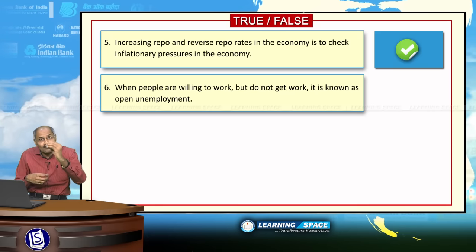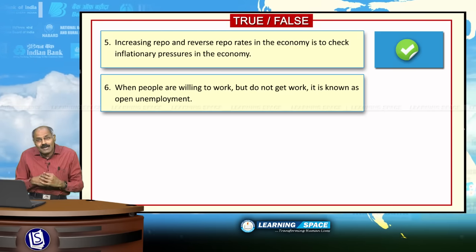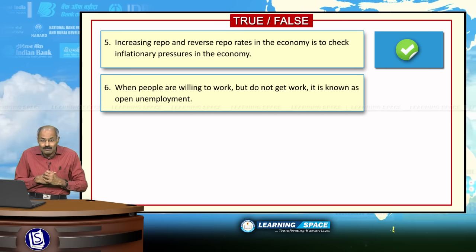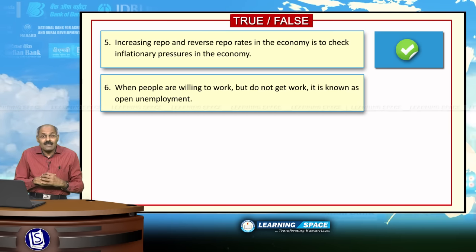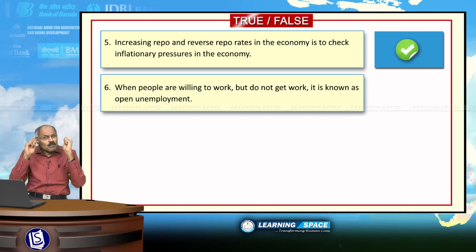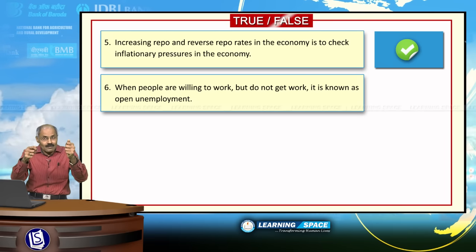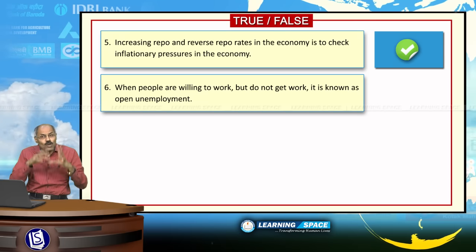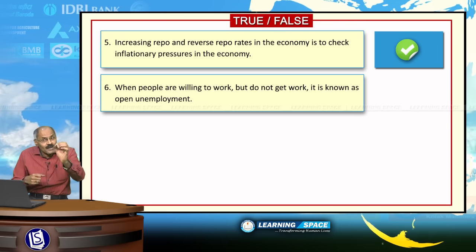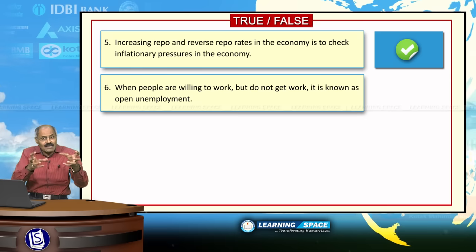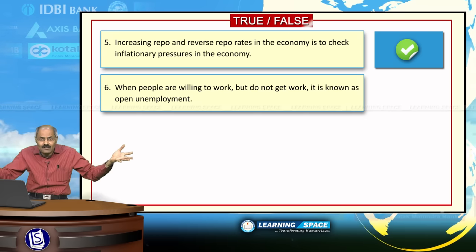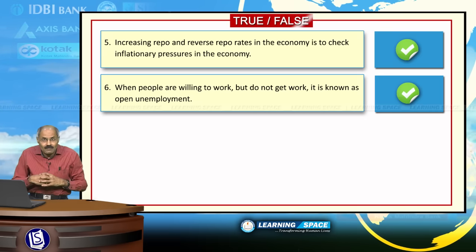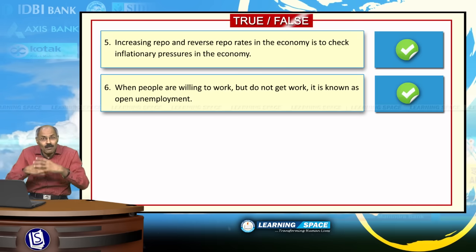Look into the next sentence. When people are willing to work but do not get work, it is known as open unemployment. You should know about various types of unemployment. When people are available and willing to take up jobs, but jobs are not available, that is open unemployment. What is cyclical unemployment?